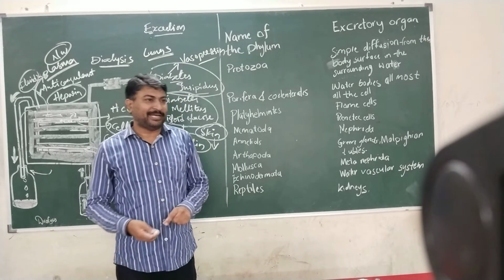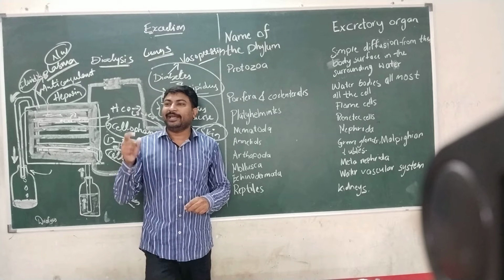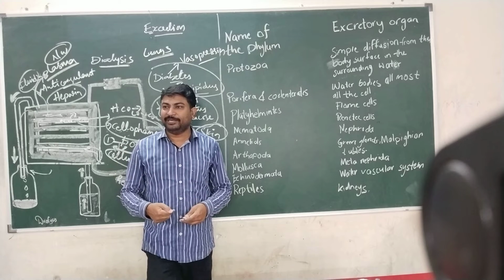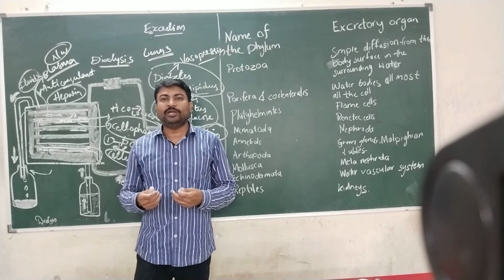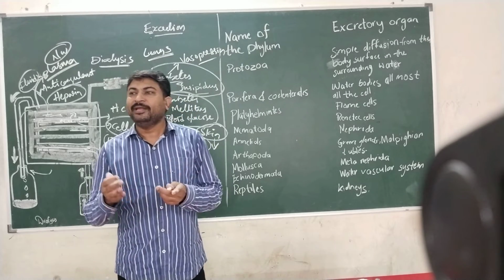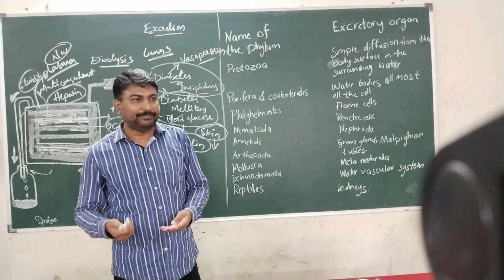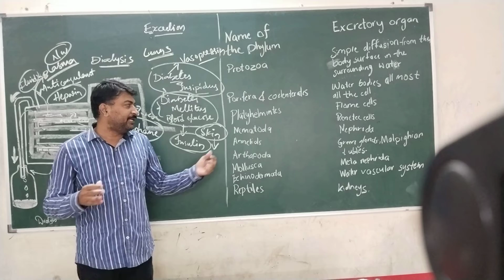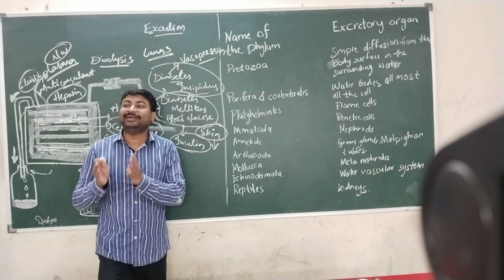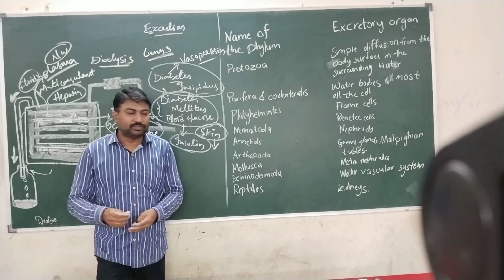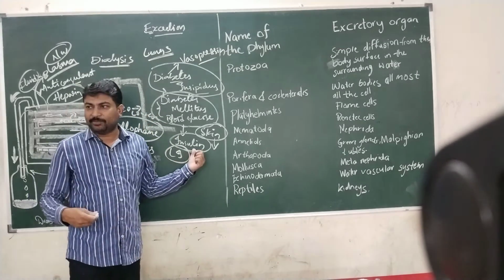And large intestine. Large intestine will excrete the undigested food material present in our body. Of the food material which we take in, only 20 to 30% is consumed by our body. The remaining 70 to 80% has to be excreted, and the large intestine helps in the removal of excess amounts of undigested food material from the body. So large intestine is another excretory organ present in our body.